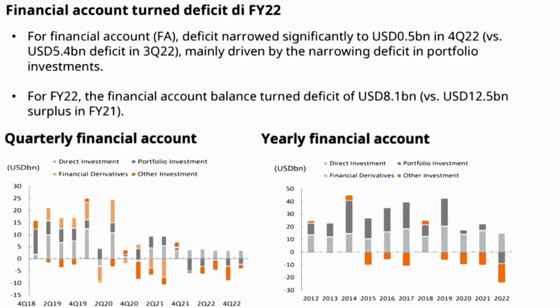non-oil and gas exports. Indonesia's financial account deficit narrowed significantly to 0.5 billion US dollars, driven by the narrowing deficit in portfolio investments, and for the full year the financial account balance turned to a deficit of 8.1 billion US dollars.